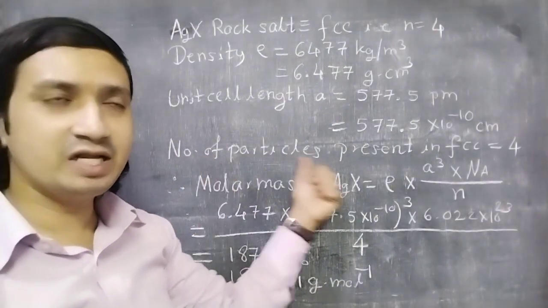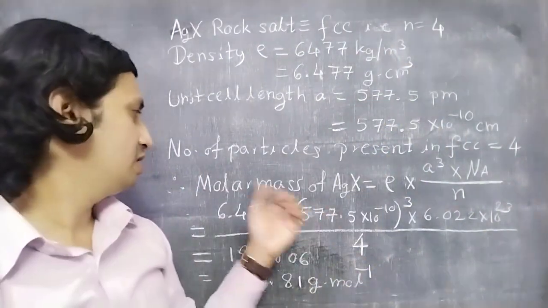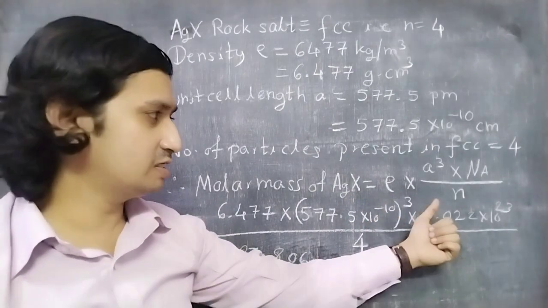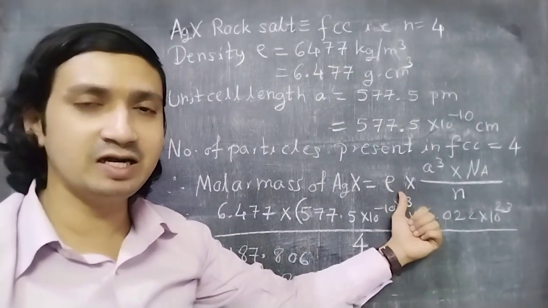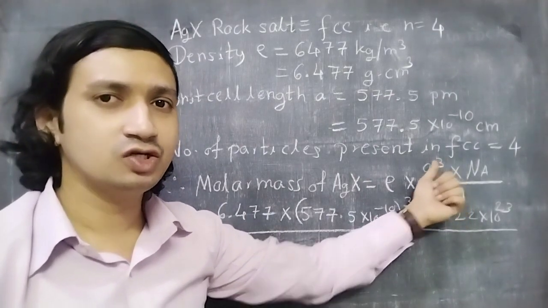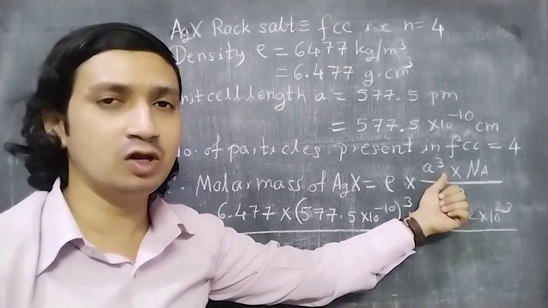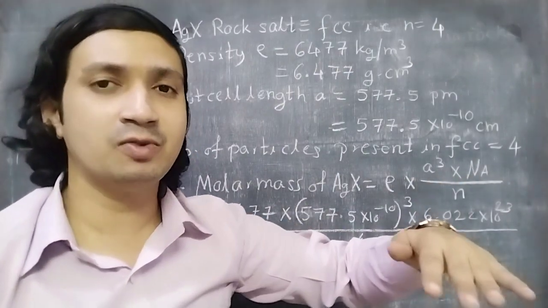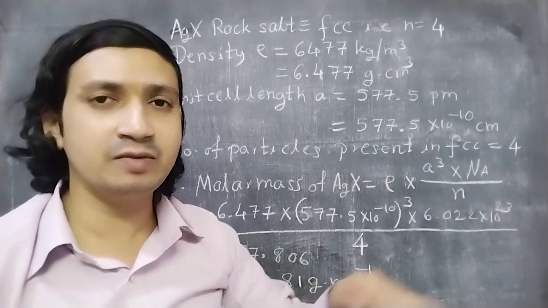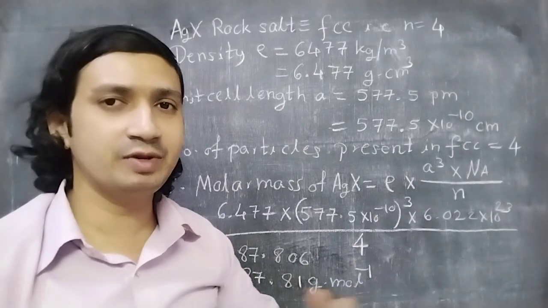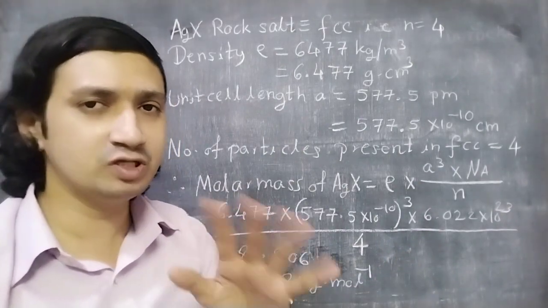Number of particles, as I have written, is 4. Molar mass of AgX can be calculated by this formula: density multiplied by volume, where a cube is the volume of the unit cell, multiplied by Avogadro's number, divided by n, the number of atoms. How many atoms are there? 4. So put the values.